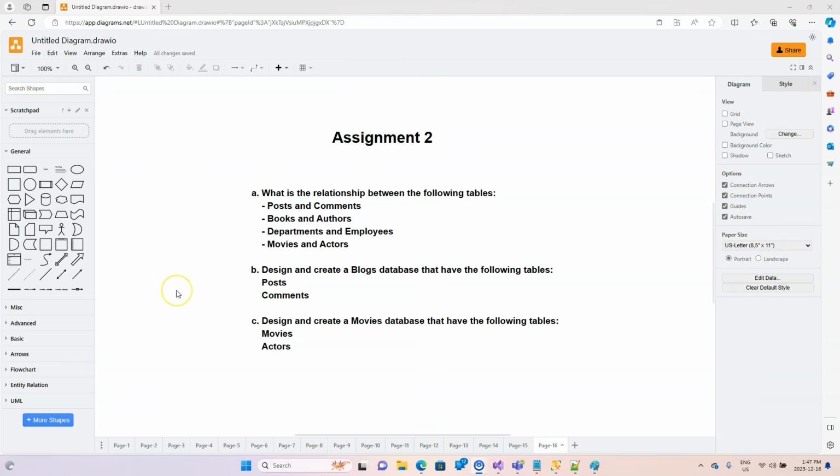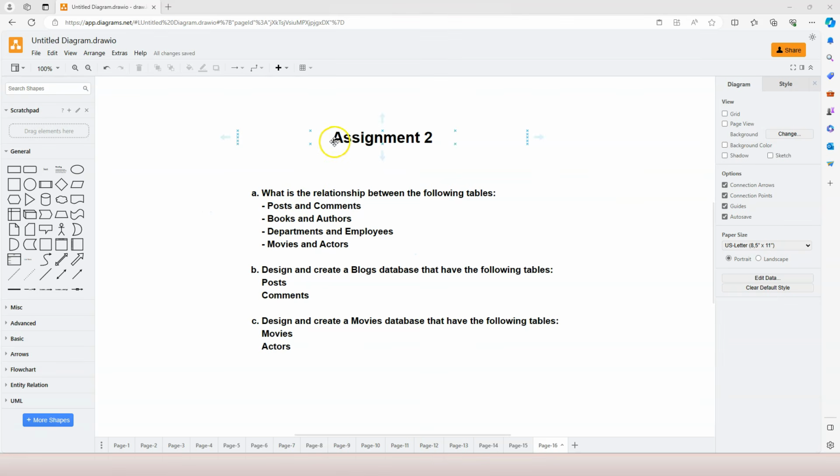In this video, I'm going to provide my answer to assignment number 2. The first task, what is the relationship between the following tables? So in the blogs system, we have posts and we have comments. One post can have many comments, and one comment can only belong to one post. Therefore, the relationship between the two tables is one-to-many from post to comment.